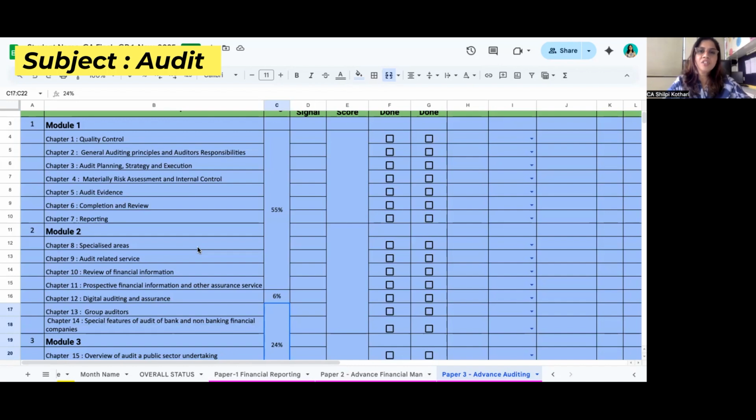Basically, I suggest every student study the module and pronouncements given by the BOS portal or our institute only. Don't follow anything else. Just 2 things you have to follow: the study material and the pronouncements. The exact paras are very important to be quoted in the exam when you are answering questions.